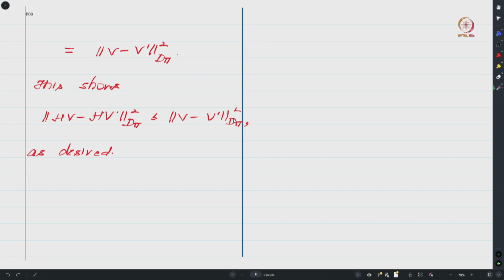Okay, so now let me quickly summarize what we have done in today's class. In today's class we first of all showed that your theta star indeed is the globally asymptotically stable equilibrium for the limiting ODE associated with your TD0 algorithm. That is the first thing that we showed, and we showed this by cooking up a Lyapunov function.